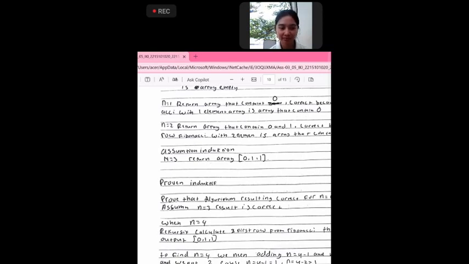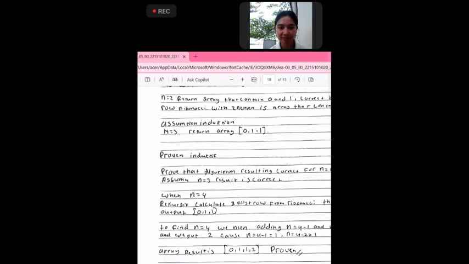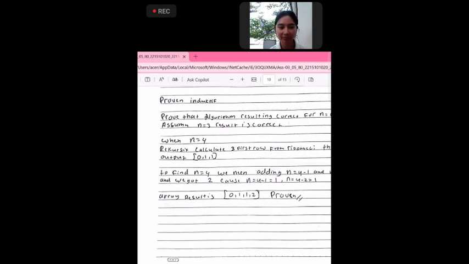And then the assumption of induction is n equal to 3. Return an array 0, 1, and 1. Proven inductive. Proof that the algorithm result is correct for n equal to 4 with the assumption of n equal to 3.